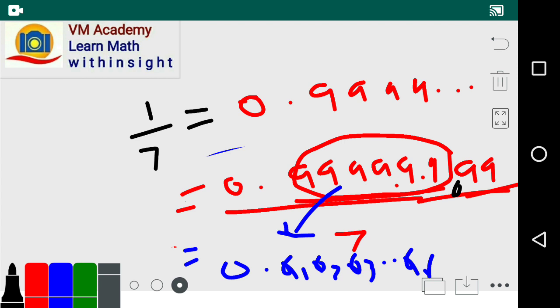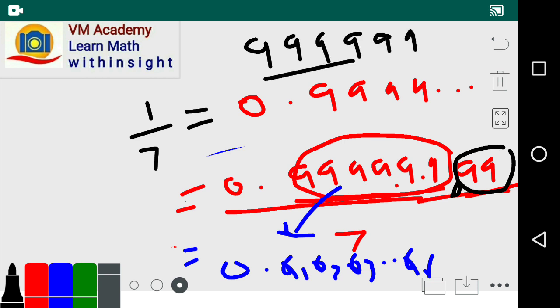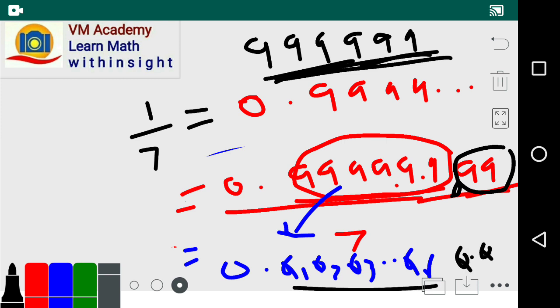Now again consider 0 appended to 6 nines, which again gives 6 nines, and when we divide by 7 again it gives the same quotient, friends, q1 q2 q3 q4 q5 q6.